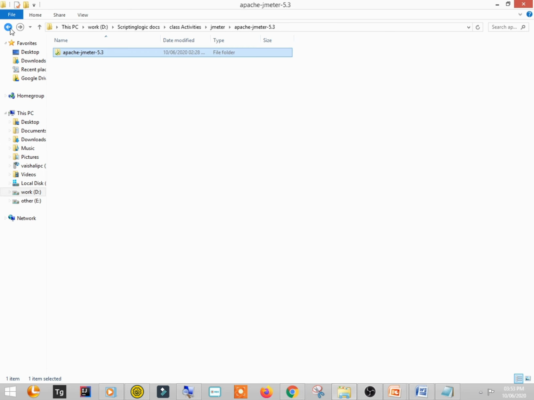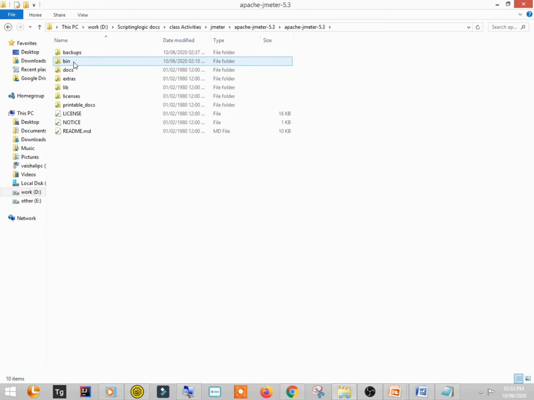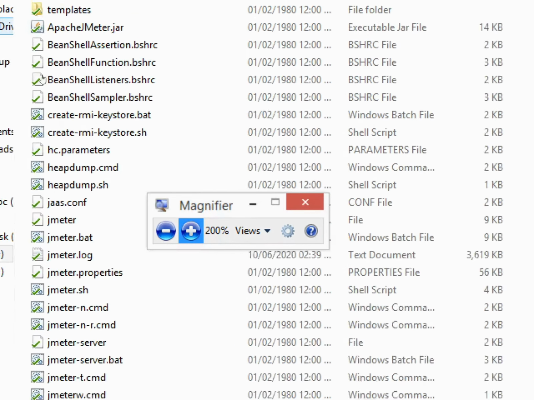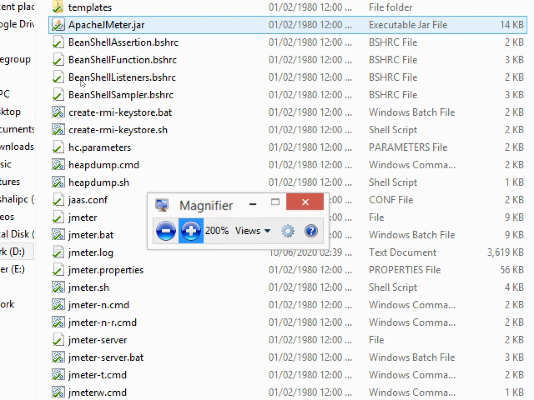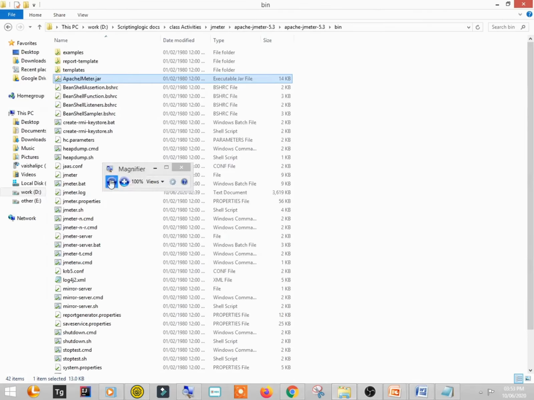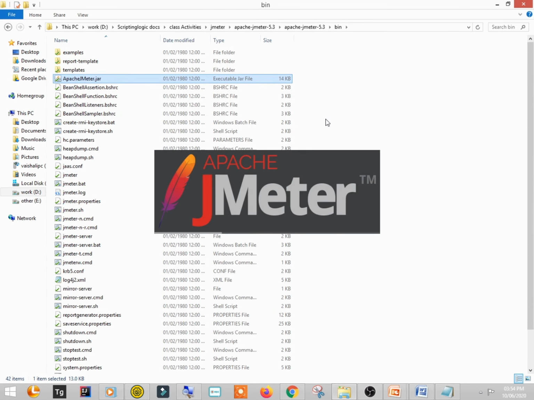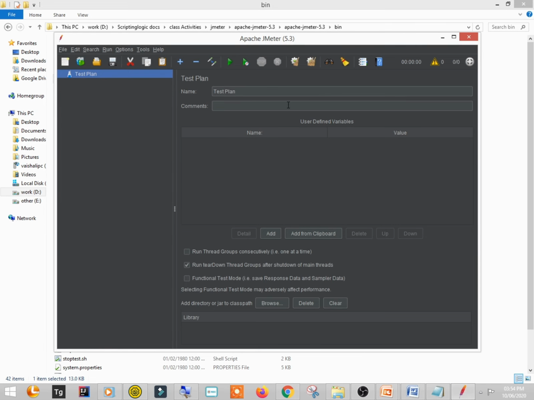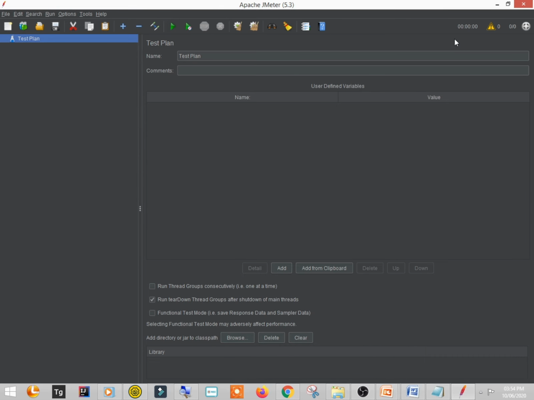Now here I'm opening it. There is a folder bin. Inside this bin folder, you will observe this Apache JMeter jar. Let me just maximize it for you. So this is the icon, Apache JMeter jar. You double click on it. Simply double click on it, and it will get started. Yes, it is started. It is opened. So it looks like this.